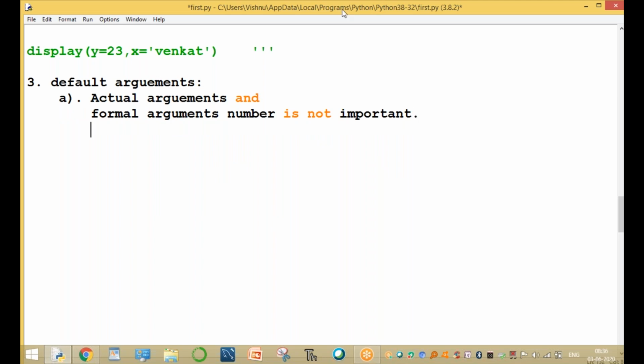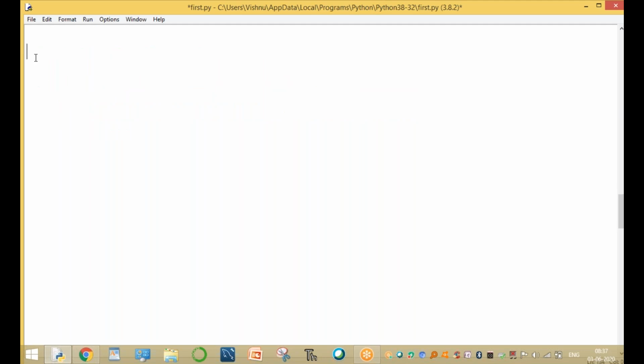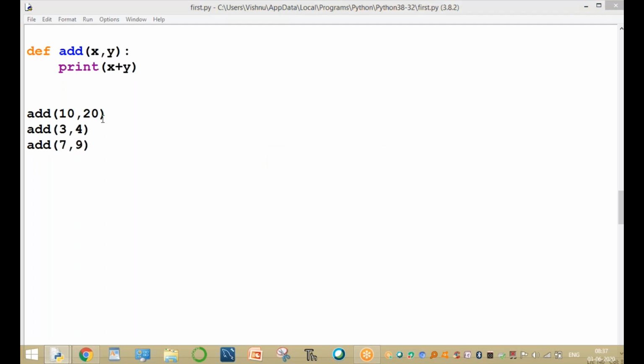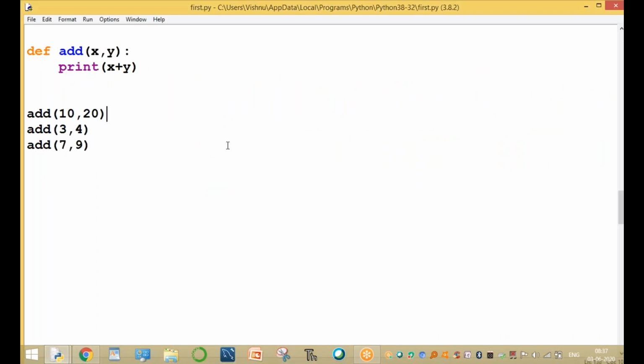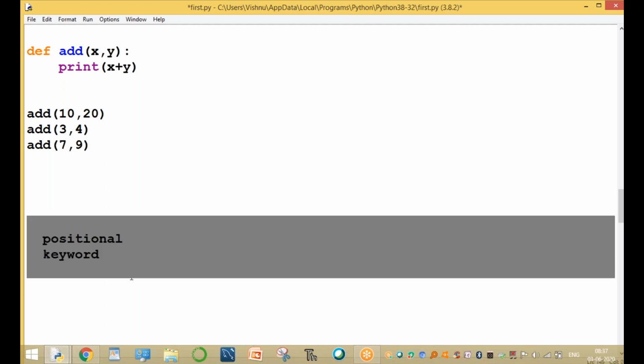For example, assume one small example. Here it takes the default value automatically. For example, def addition of 2 numbers, function name add with x comma y, and print of x plus y. Here we are calling add of 10 comma 20, add of 3 comma 4, add of 7 comma 9. Write this program and execute it: 37 and 16. The program is finished. So in this program, which type is this called? Either the positional type or the keyword type? This is called the positional type.